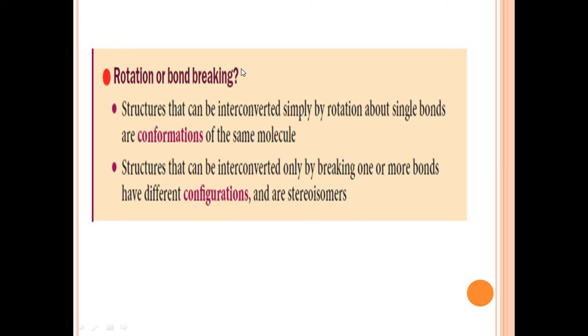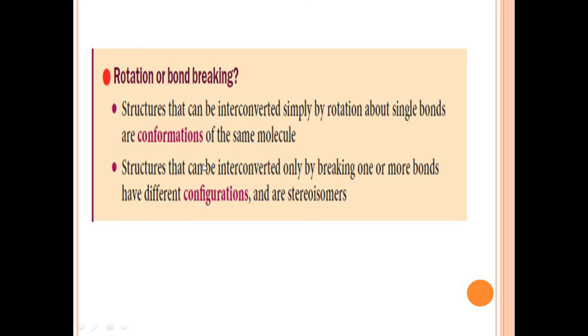Now, rotation or bond breaking. If a single bond is rotated, it is going to change the shape of the structure, which means it forms a conformation. So what is rotation? Structures that can be interconverted simply by rotating about a single bond are known as conformations.